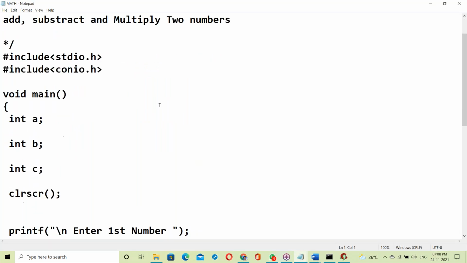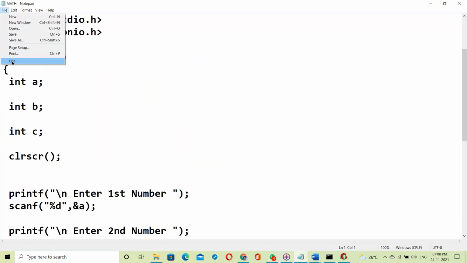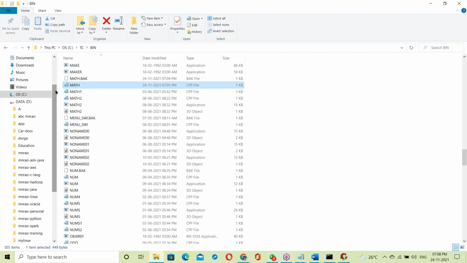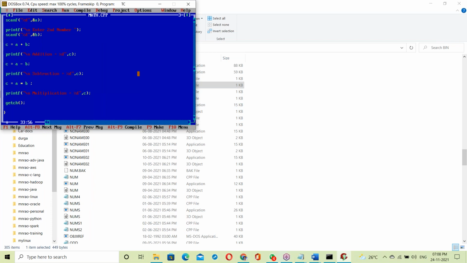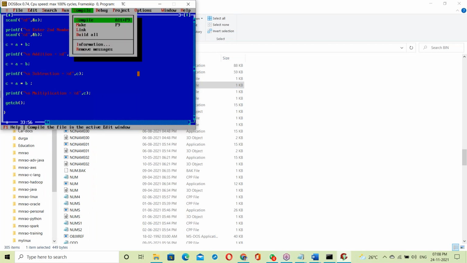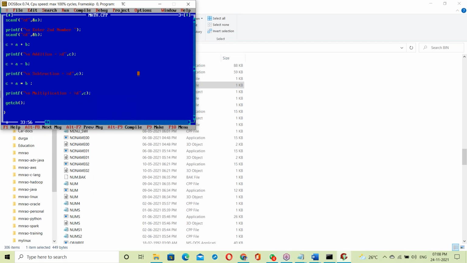Edit. This is your program. In the backend you can see that program. This is the math.cpp file. CPP or C language, both are the same here. Now compiling. Alt C. Compiled, no error. Enter key. Now Alt R.